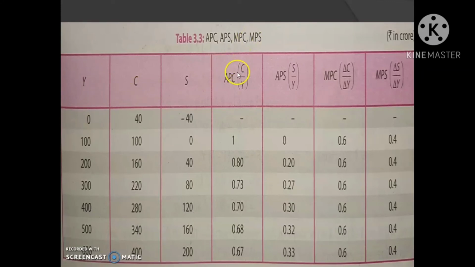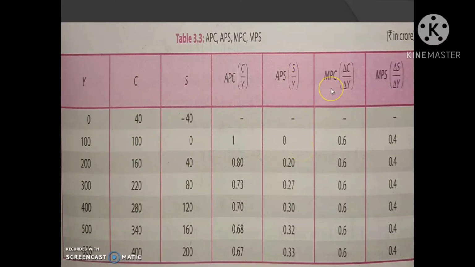Then APC. APC is equal to C by Y. That is 100 divided by 100, that is 1. Then what about APS? APS is the saving by income, S by Y, that is 0 by 100, that is 0.